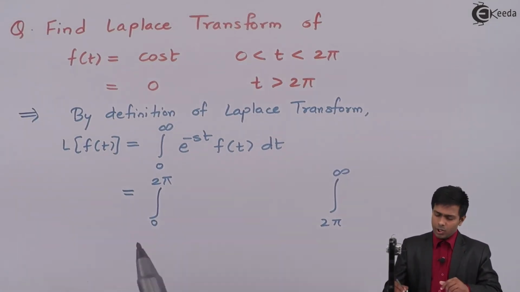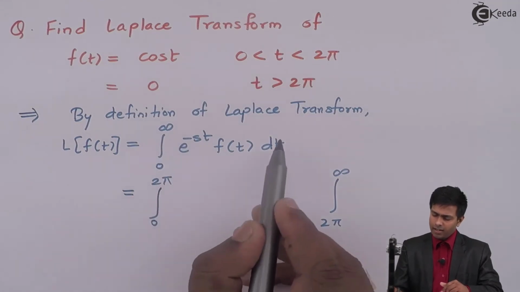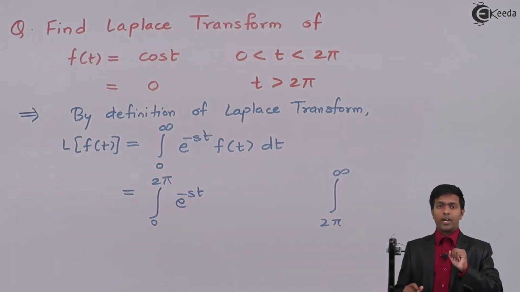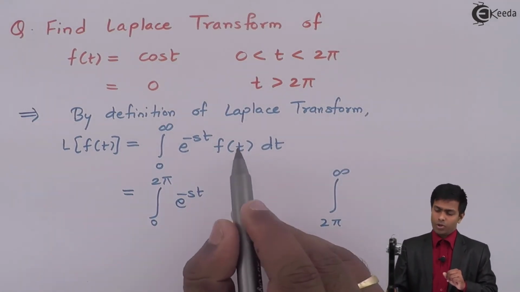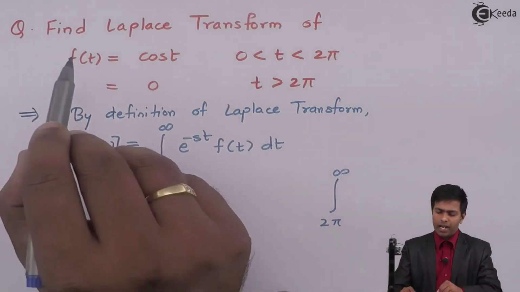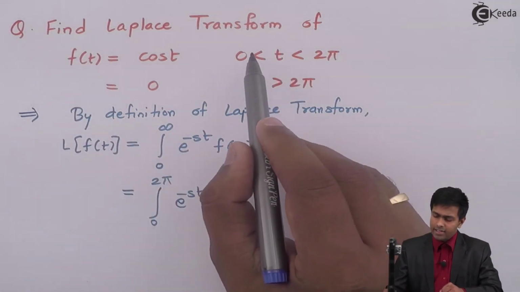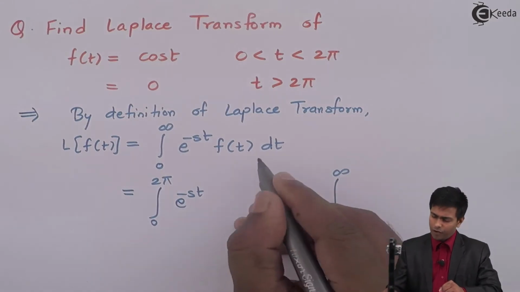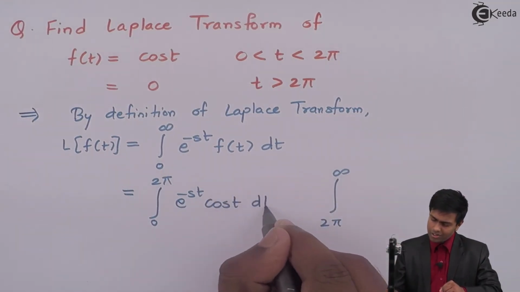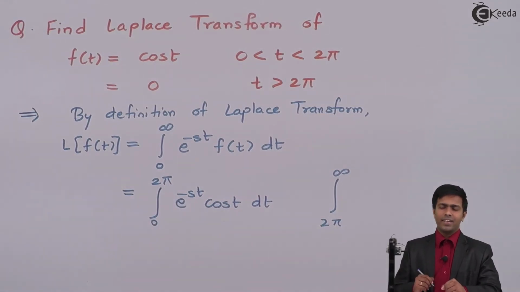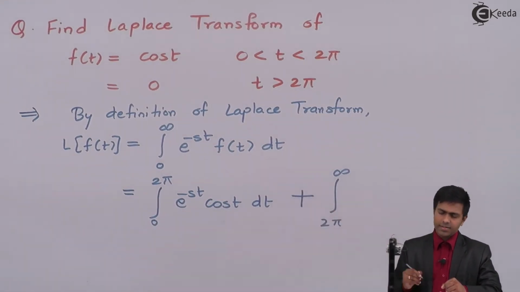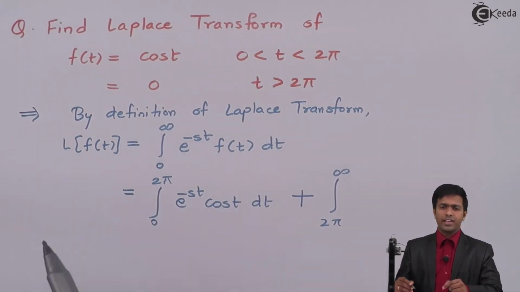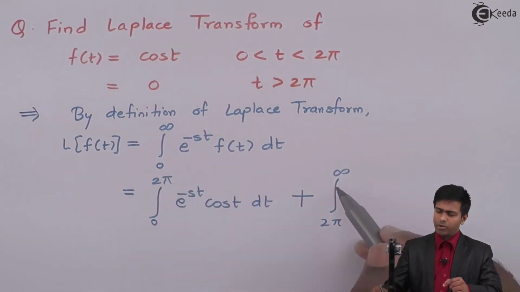Next, in the first part, 0 to 2π, the function is still the same, so we'll get e raised to minus st, f(t) dt. But wait, now we want f(t). So let's go back to the question. In the question, for the range 0 to 2π, f(t) is defined as cos t. So here I am going to use f(t) as cos t, because my range is 0 to 2π. Now I'll say plus, because the integration must be continuous, so it is from 0 to 2π and then 2π to infinity.